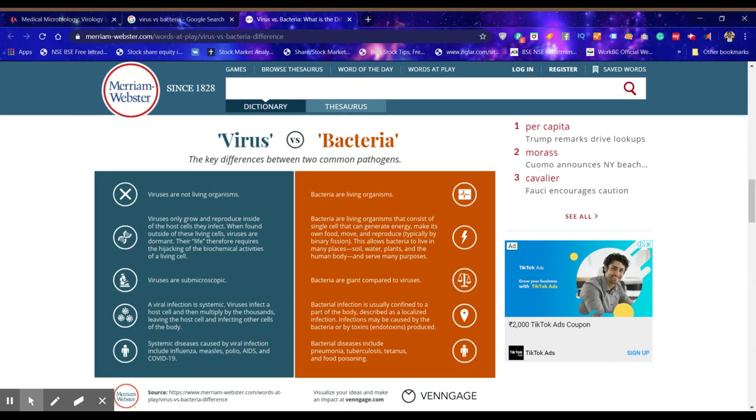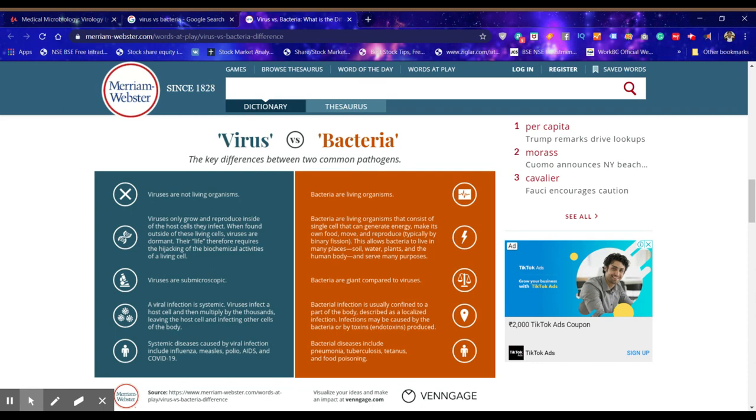Their "life" therefore requires the hijacking of biochemical activities of a living cell because they do not have the biochemical processes required for life. Therefore, viruses become active and reproduce only inside a host cell and use the host cell's metabolic pathways. Whereas bacteria are living organisms that consist of a single cell that can generate energy, make its own food, move, and reproduce, typically by binary fission. This allows bacteria to live in many places: soil, water, plants, and the human body, and serve many purposes.